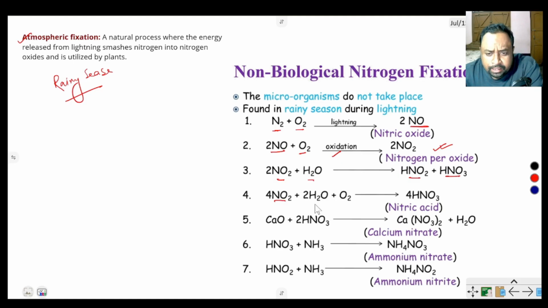This nitrogen dioxide, water and oxygen produce nitric acid. Calcium oxide plus nitric acid gives calcium nitrate, and this is a salt. Plants absorb it in this form. Nitric acid and ammonia produce ammonium nitrate, and nitrous acid plus ammonia produce ammonium nitrite. In this form the plant can absorb this atmospheric nitrogen directly. In this case, no microorganism takes part in the absorption or fixation of atmospheric nitrogen.